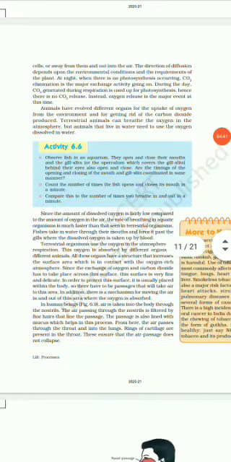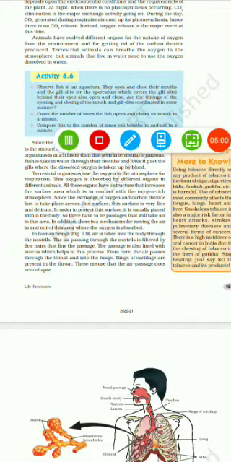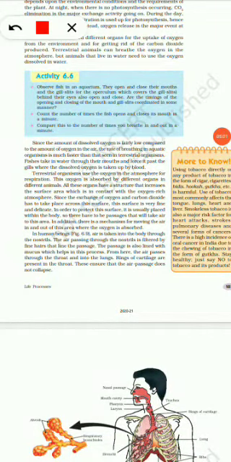Animals have also evolved different organs for the uptake of oxygen from the environment. Terrestrial animals can breathe in oxygen from the atmosphere, but animals living in water have to take in dissolved oxygen. The concentration of dissolved oxygen is very low, so the rate of breathing is much higher in aquatic animals.